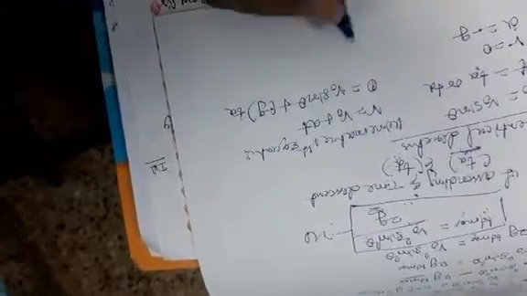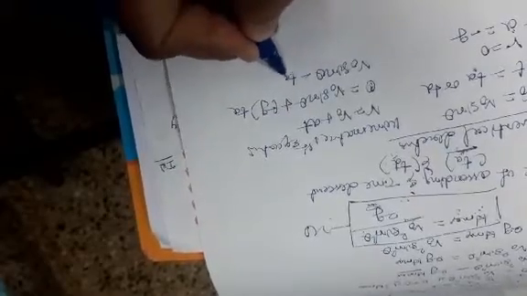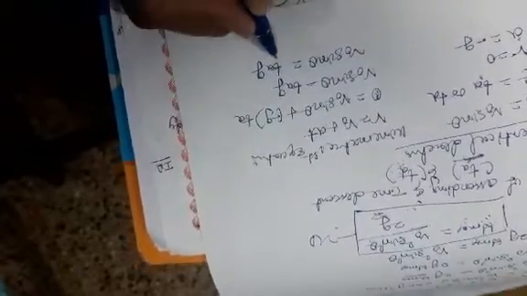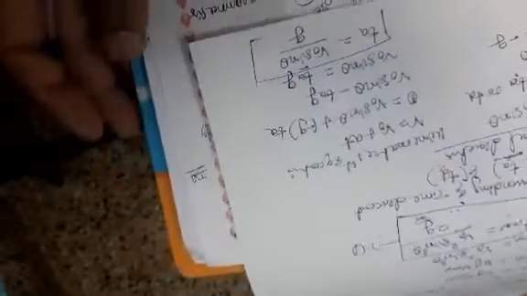First find the time of ascending, small ta: 0 is equal to v0 sin theta minus g ta, or v0 sin theta is equal to g ta. So ta is equal to v0 sin theta by g. This is called time of ascending.